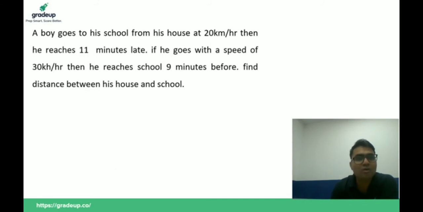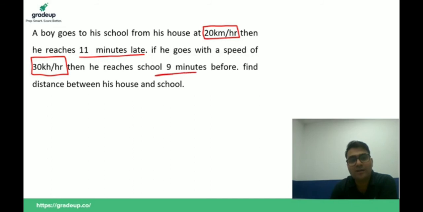A boy goes to his school from his house at 20 km per hour speed, then he reaches 11 minutes late. If he goes with a speed of 30 km per hour, then he reaches school 9 minutes before. Find the distance between his house and school.